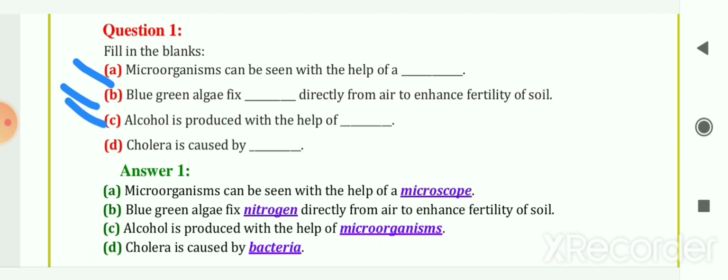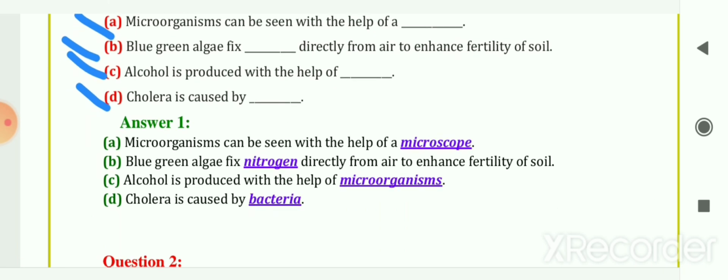Next is alcohol is produced with the help of blank. So it is produced with the help of microorganisms. Next is cholera is caused by blank. So it is caused by bacteria. So bacteria is your answer. Here the answer of the blanks is also given.